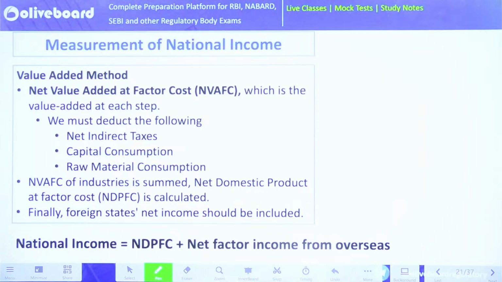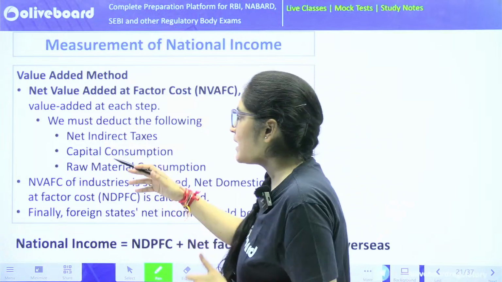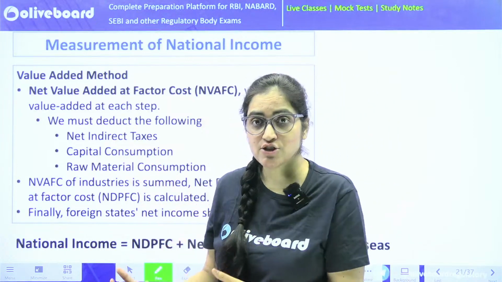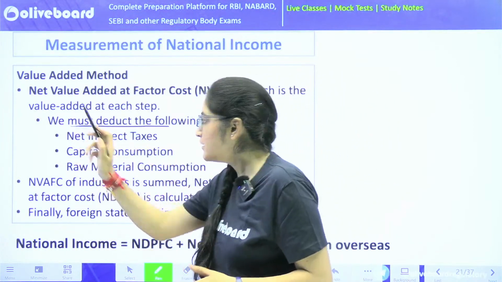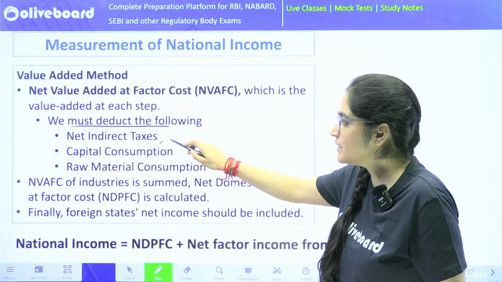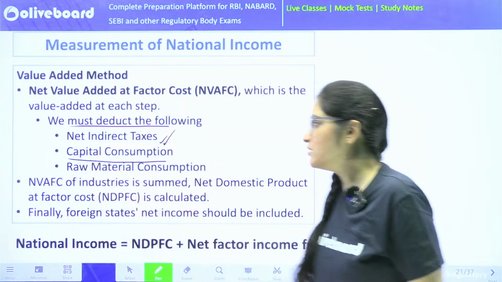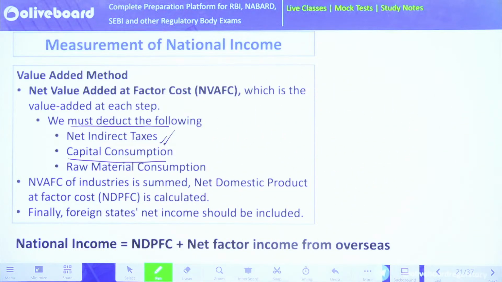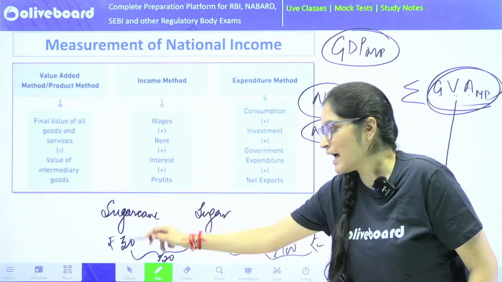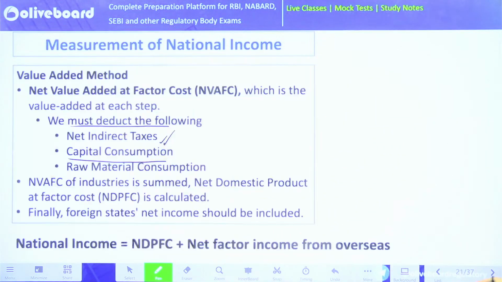Whatever I have told you, it's written over here in lines. Now when I am calculating my value addition, what should I deduct? I should deduct net indirect taxes. I should not add the capital consumption. We should also deduct the raw material consumption. We have not added this rupees 30. So that's what is being said.